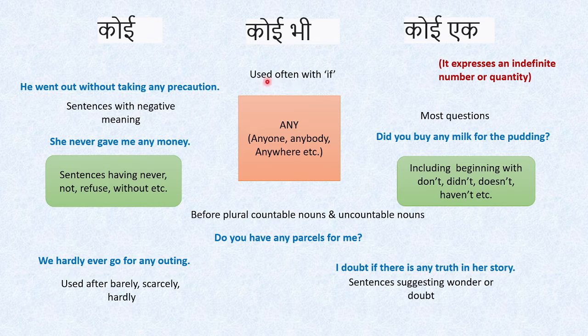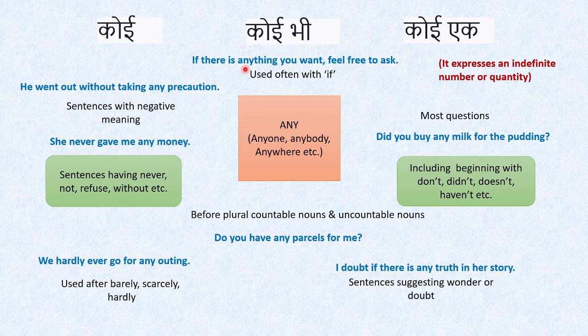Now here, used often with if. जिन sentences में if हो, conjunction if use हो, उन cases में any use होता है. For example, if there is anything you want, feel free to ask. So if there is anything, anything again it is a compound word of any. So if there is anything you want, feel free to ask.